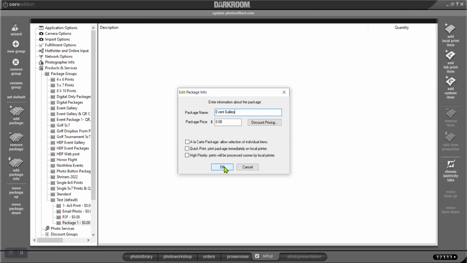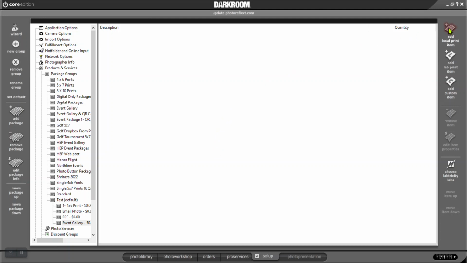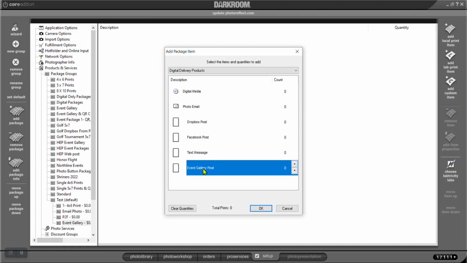It's $30 a month. Seems like a lot of money, but really it's not if you do enough events. You can charge your client $100 or whatever, and it pays for it. So anyway, we'll do this Event Gallery. I'll go back over to my digital delivery products, and you see there's one down here called Event Gallery.